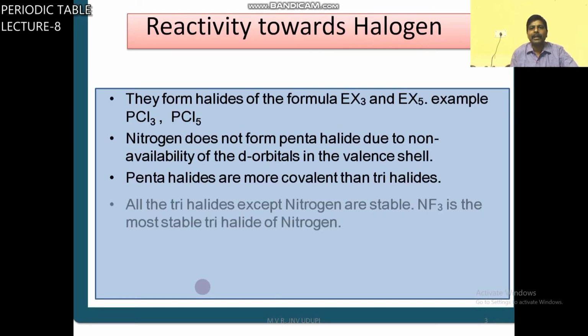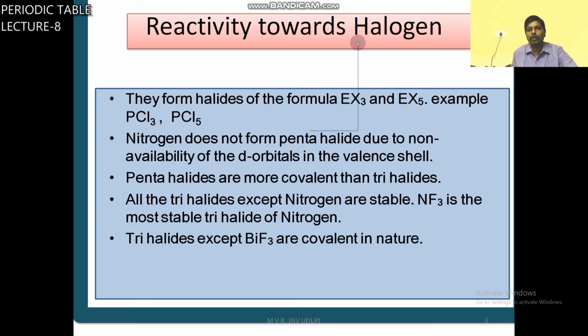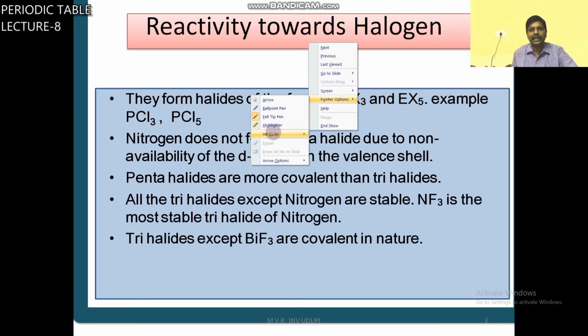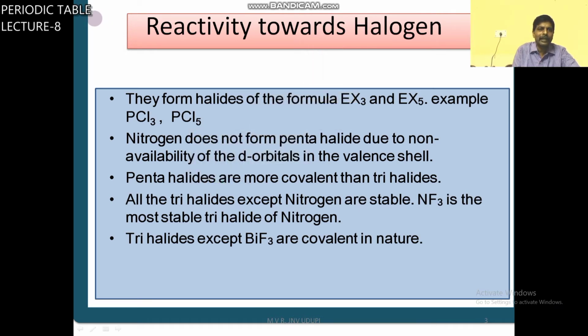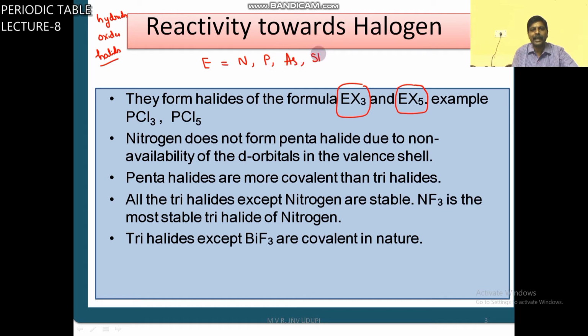Next one, reactivity towards halogens. Reactivity towards halogen, that means halides. Up to now, today we have seen hydrides, oxides, now halides. The general formula of halides is EX3 and EX5, where E is a group 15 element like nitrogen, phosphorus, arsenic, antimony and bismuth.